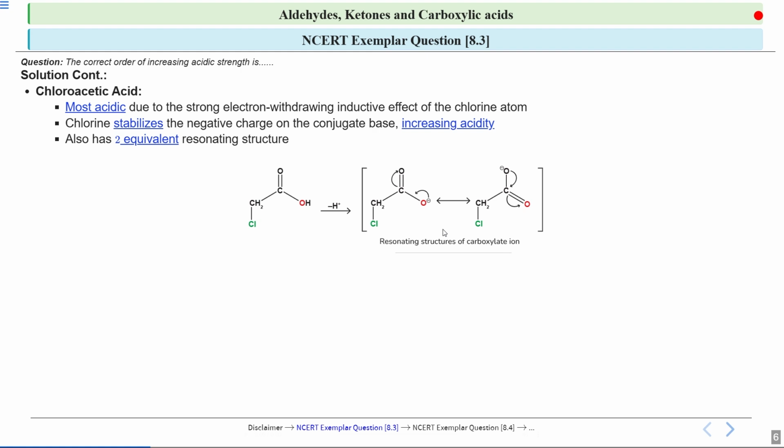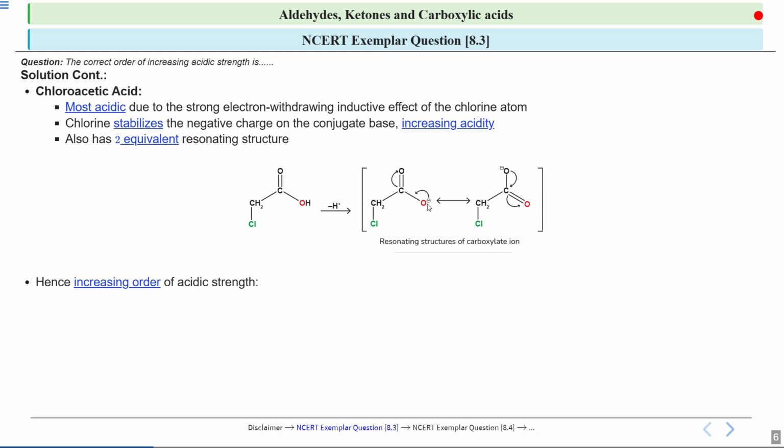Okay, and you can see that the chlorine stabilizes the negative charge on the conjugate base because of its electron withdrawing nature. Okay, and also it has two equivalent resonating structures. That is, this negative charge on oxygen is delocalized between these two oxygen atoms.